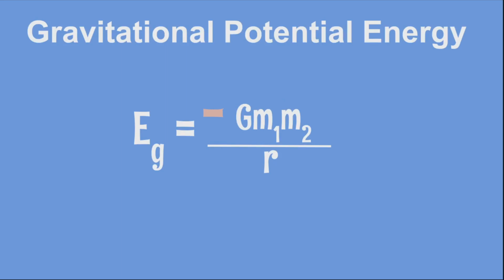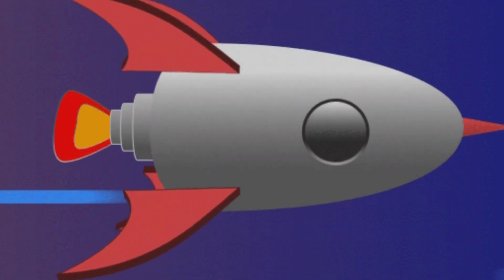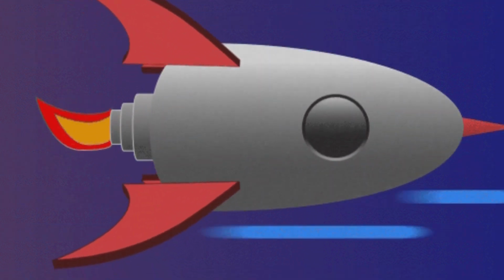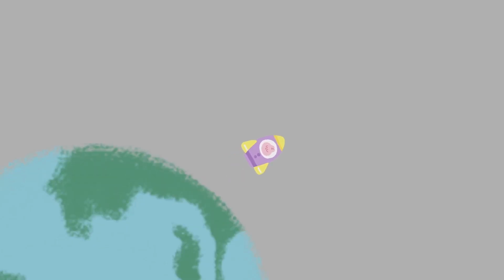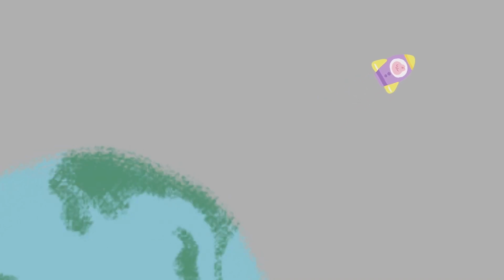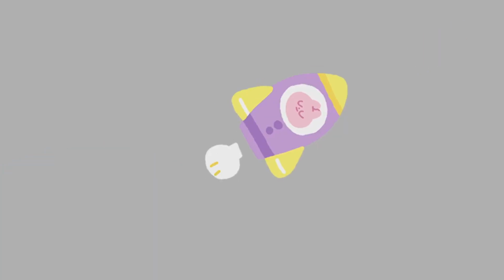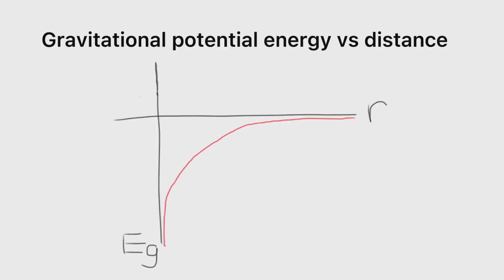How does this work? Essentially, as you move farther and farther away from the central object, work is done. If a rocket is launched from Earth, it loses speed and kinetic energy as it moves farther and farther away, and hence the gravitational potential energy is something that is gained with distance. However, only at an infinite distance away from the other object will the rocket not be in contact with the gravitational field. Hence, as the distance approaches infinity, the gravitational potential energy approaches zero. So all gravitational potential energy, G, is negative, as can be illustrated in the graph that has been shown.